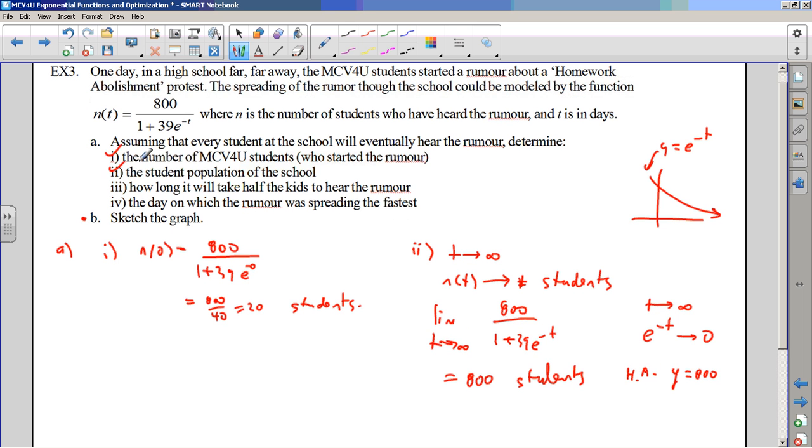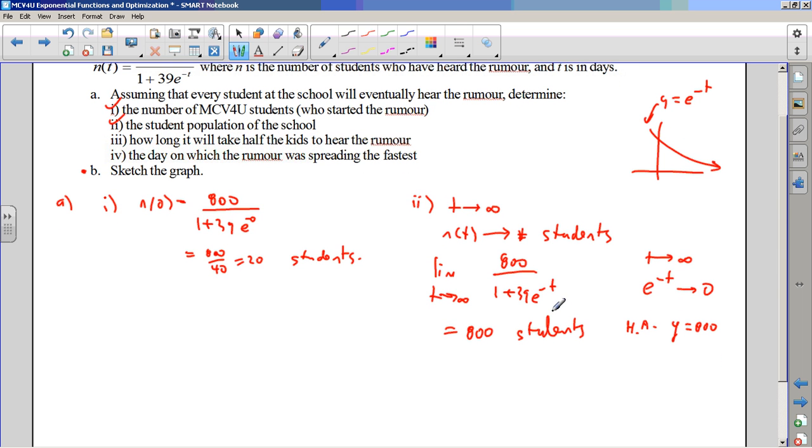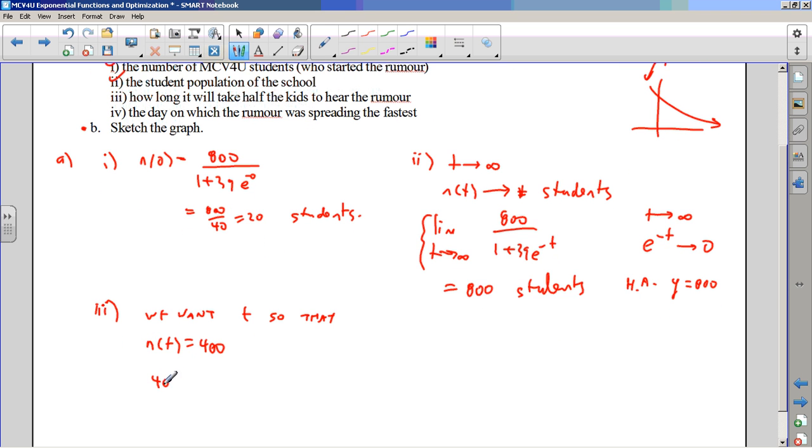Check, check. How long will it take half the kids to hear the rumor? So half the kids would be 400. So we want t so that n(t) equals 400. Okay, notice there's not a lot of calculus. I suppose this part's calculus, but we haven't taken a derivative yet, but this is still an interesting question compared to the business one that we just did, or the scooter one. I find this a little more interesting.